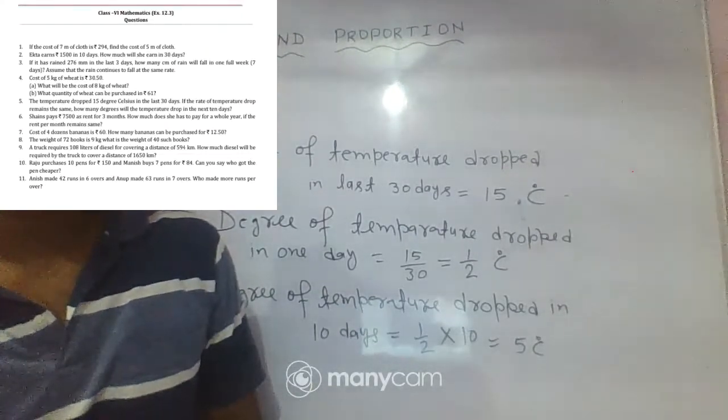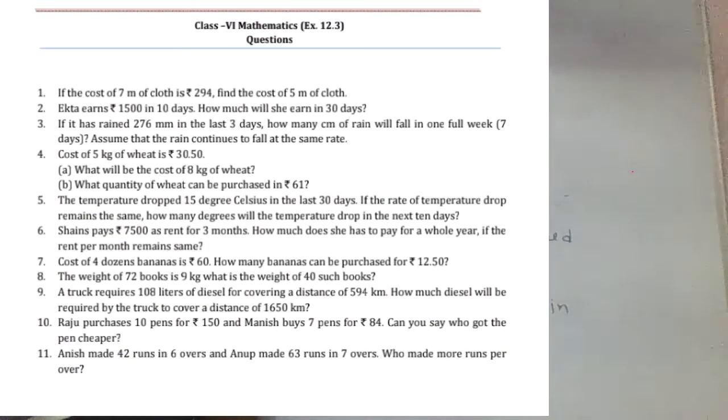Let's see the next question. Question number 6. You can see here question number 6 is given.